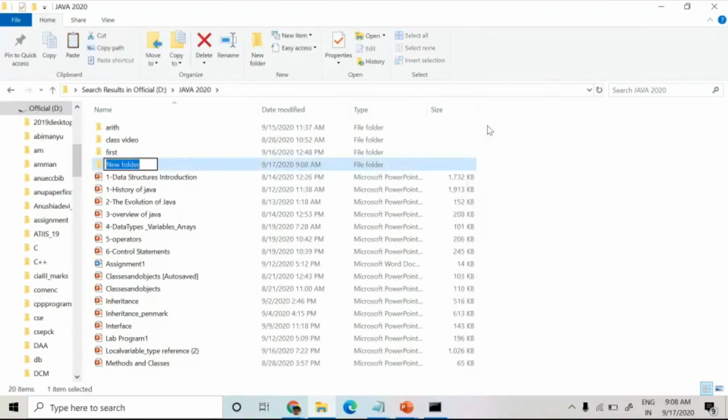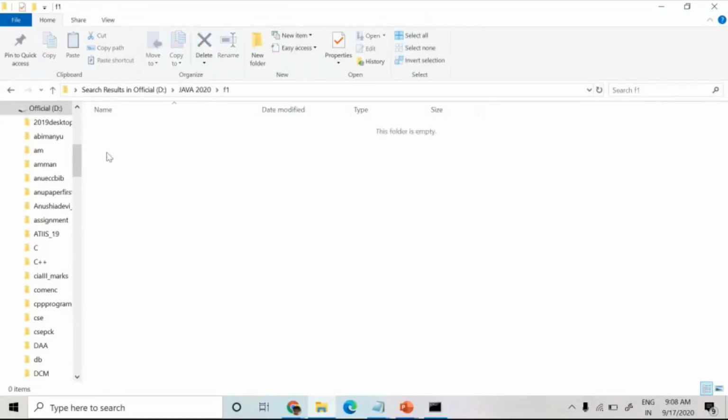We can give any name; within that, the folder first is already there. The folder name is F1. I'm going to save this here. Now 1 and 2 are available in this folder F1.